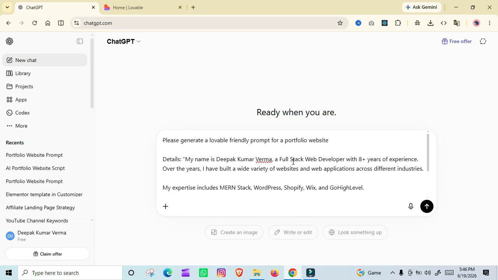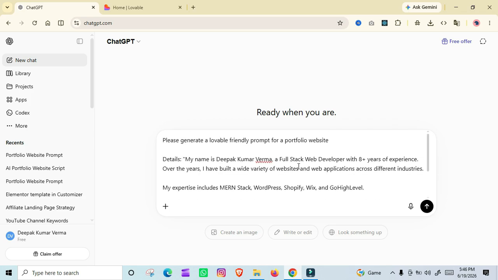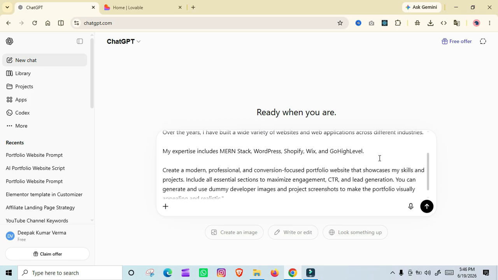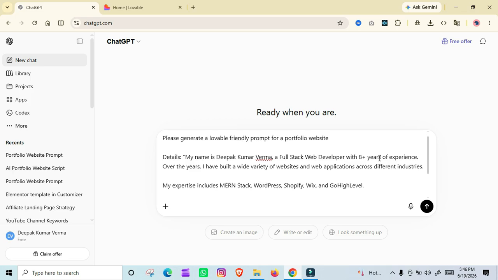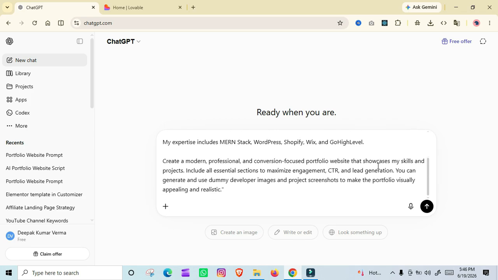So guys, here I have given an instruction to ChatGPT to please generate a Lovable friendly prompt for a portfolio website, and I have given details that my name is Deepak Kumar Verma, a full stack web developer with 8 plus years of experience. Over the years, I have built a wide variety of websites and web applications across different industries. My expertise includes MERN Stack, WordPress, Shopify, Wix, and Go High Level. And you can see other instructions at the very bottom.